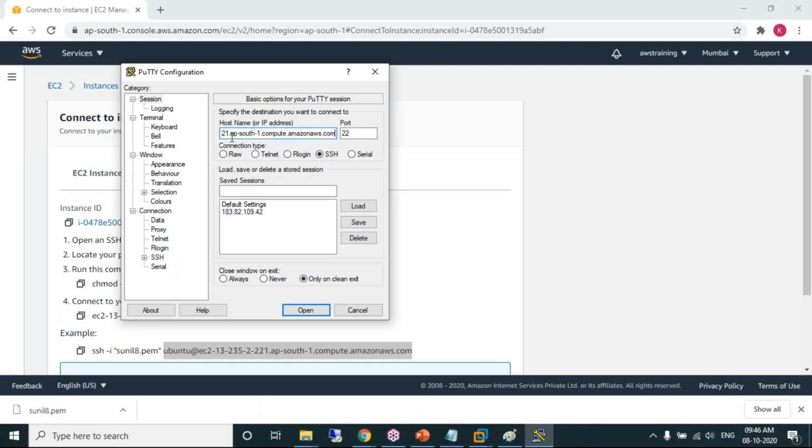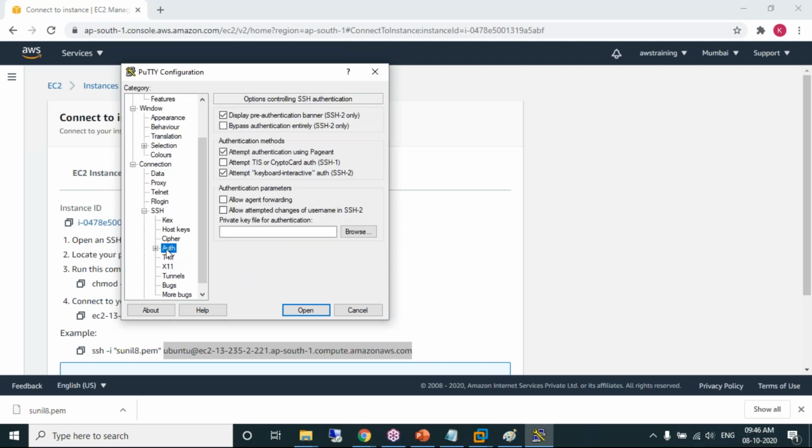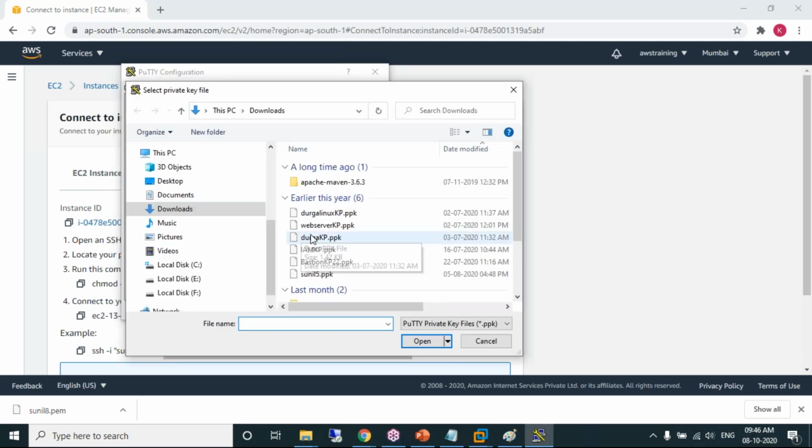You don't need to convert the PEM file to a PPK file. It's a one-time process. We already have done it. SSH authentication. Can we save these settings for future connections? Yeah, you can save it.